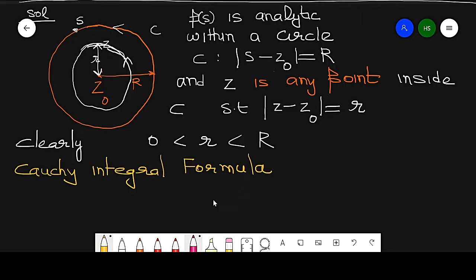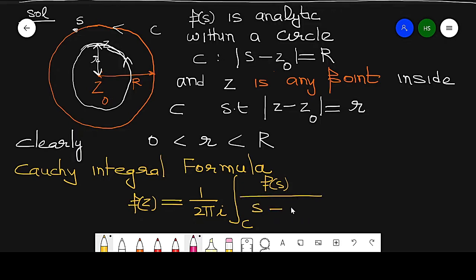We get f(z), because z is a point inside this C, which is equal to 1 by 2 pi i times the integral around C of f(s) over (s minus z) ds.